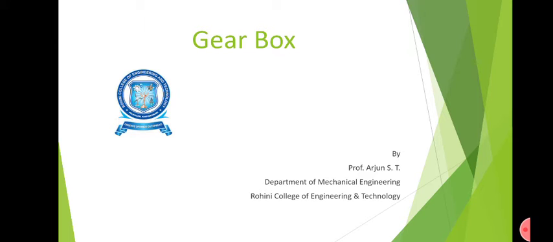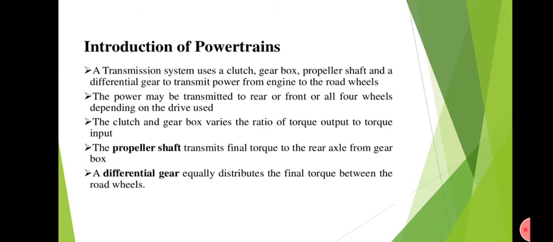So today we are going to discuss a topic, gearbox. First, a small introduction about powertrain before discussing gearbox. A transmission system uses clutch, gearbox, propeller shaft and a differential gear to transmit power from the engine to the wheels. So a transmission system means including all these components. With the help of all these components, the power which is produced by the engine is transmitted to the wheels for the propulsion of our vehicle.